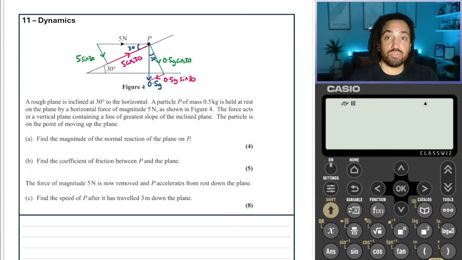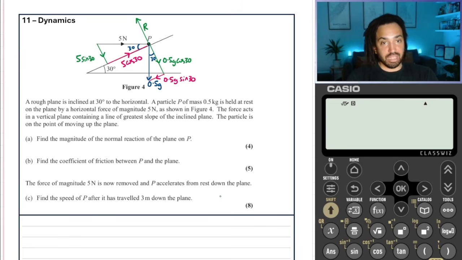A few more forces to do, and that is the reaction force, which always happens, which is always perpendicular to the slope. I'll draw my own arrow, thank you. And that is R, we'll call that the reaction force. And then one more force, and that is the frictional force. We don't know necessarily which way it is acting. We need to read a bit more information.